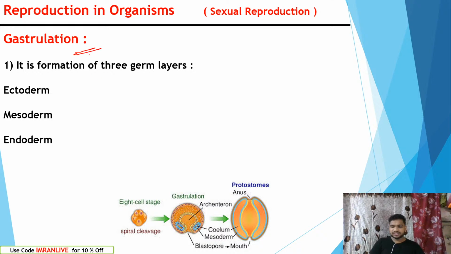And let's understand gastrulation. Gastrulation is nothing but the formation of three germ layers. Have you attended my classes on the animal kingdom? During the animal kingdom, we studied germ layers. If present, outer, external ectoderm, internal endoderm, and in between the middle mesoderm, that we call triploblastic. If there is external ectoderm and internal endoderm and absence of mesoderm, that we call diploblastic layers, right? So that is what we are going to discuss now.